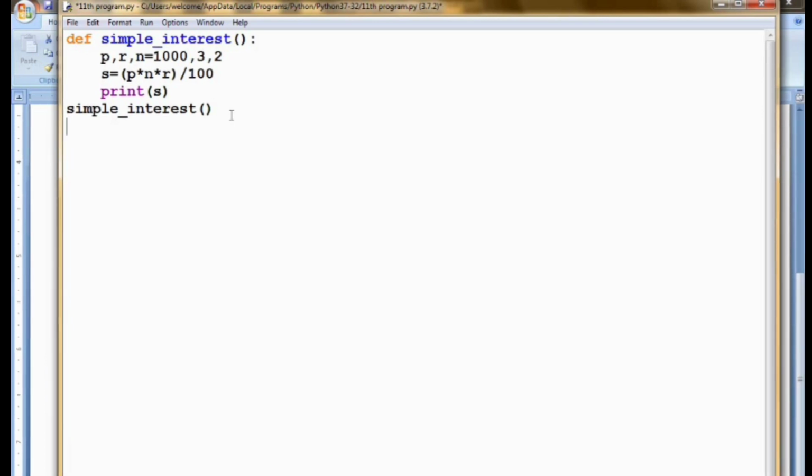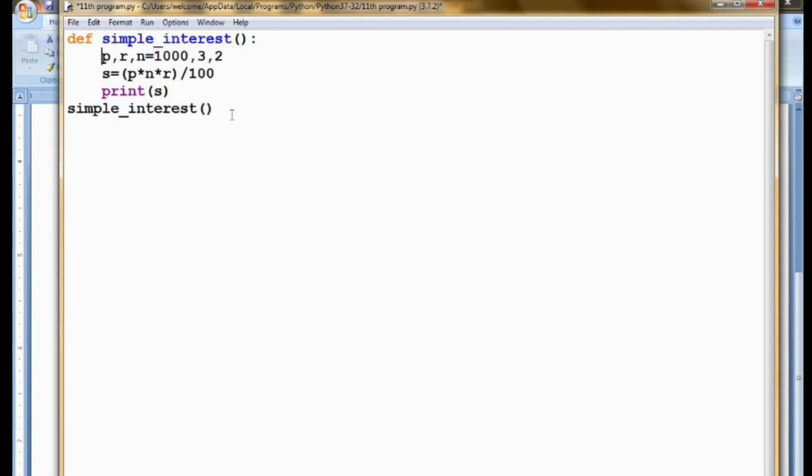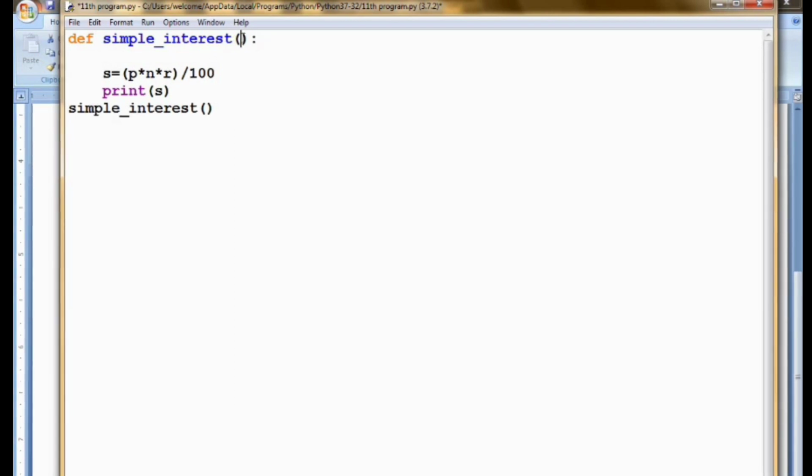Now we are going to see how to pass the arguments into the function. In this function I have created P and R inside the function. Now I am not going to create them inside the function. Now I am passing the values of P, R and N.